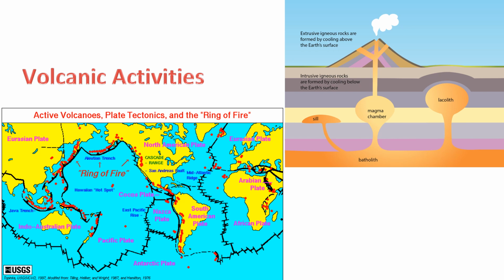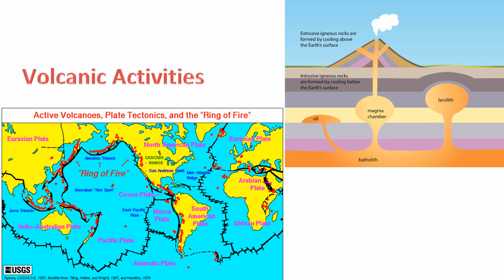Ash clouds can travel long distances and impact weather patterns. 6. Pyroclastic flows. These are fast-moving currents of hot gas, ash, and volcanic rocks that move downhill from a volcanic vent during explosive eruptions. Pyroclastic flows are extremely destructive and can reach high speeds.